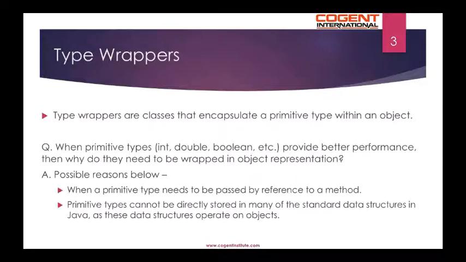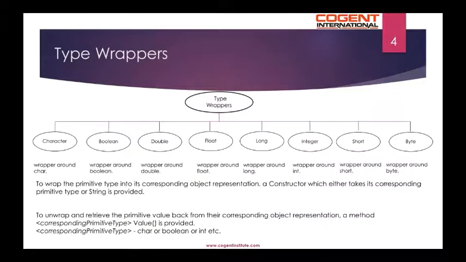One of the reasons could be that the primitive type needs to be passed to a method using pass by reference. The other reason is that primitive types cannot be directly stored in many of the standard data structures in Java, as these data structures operate on objects. In Java, each primitive type has its corresponding type wrapper class.